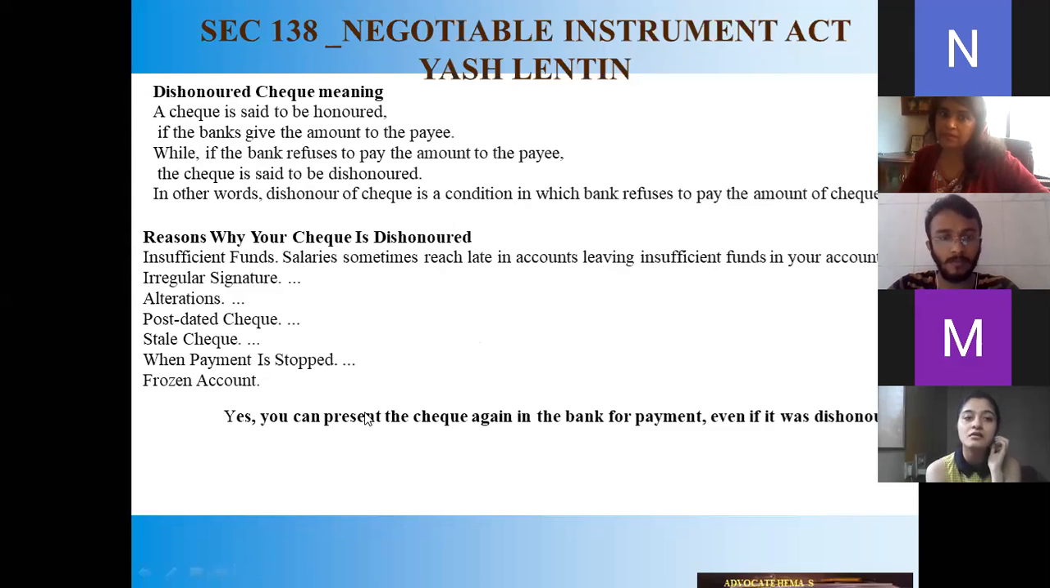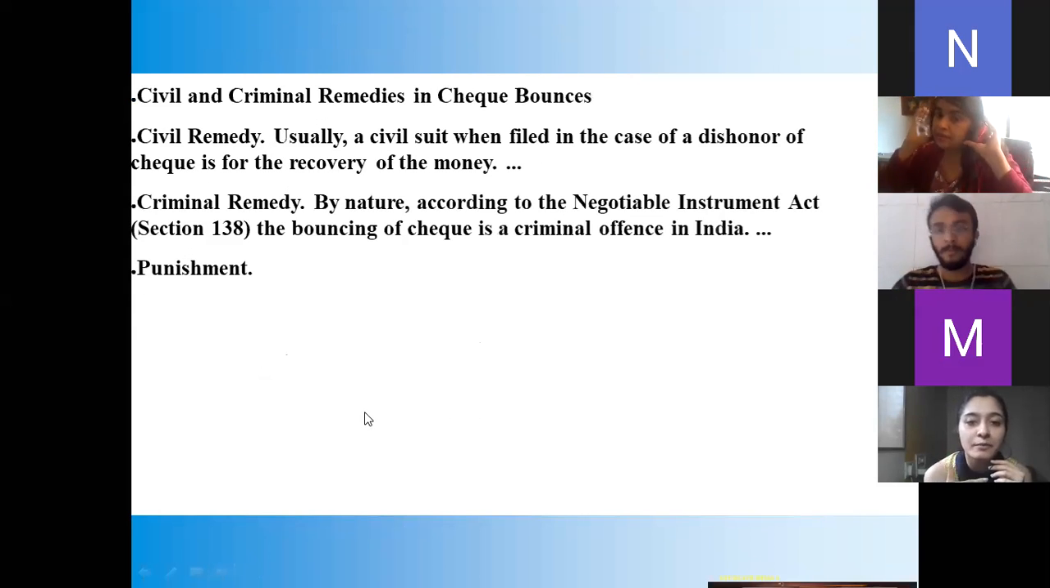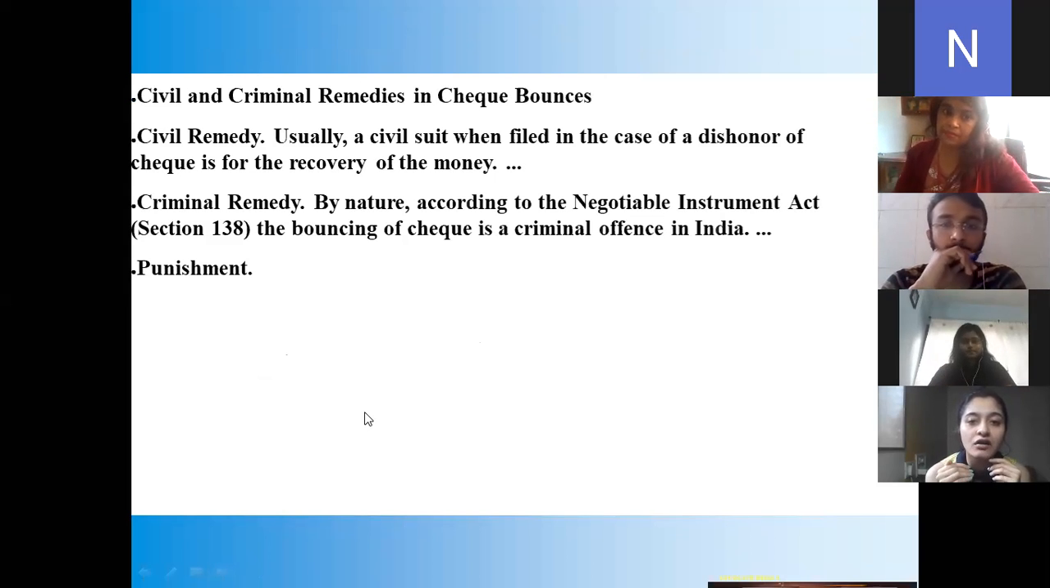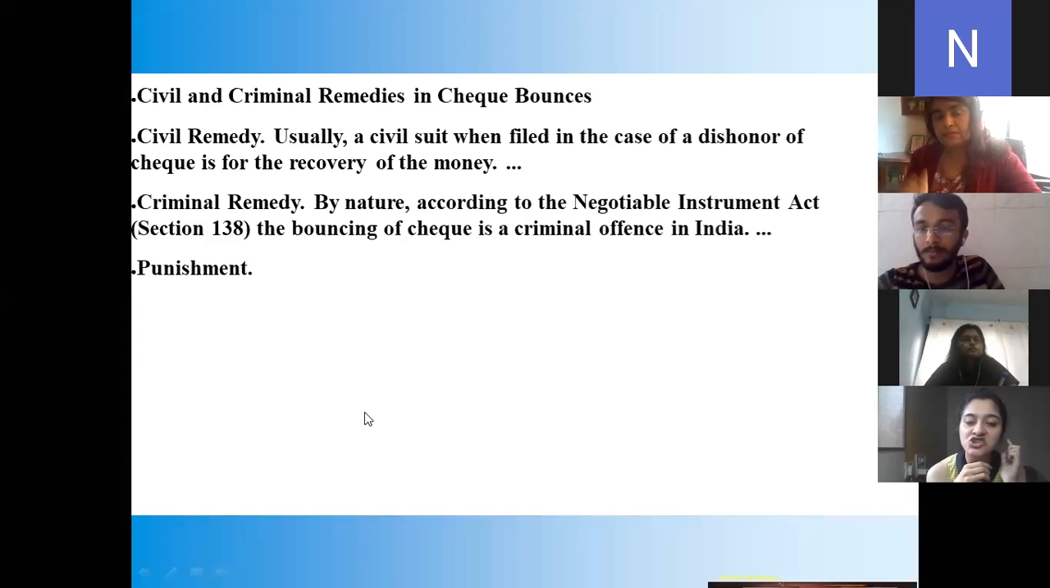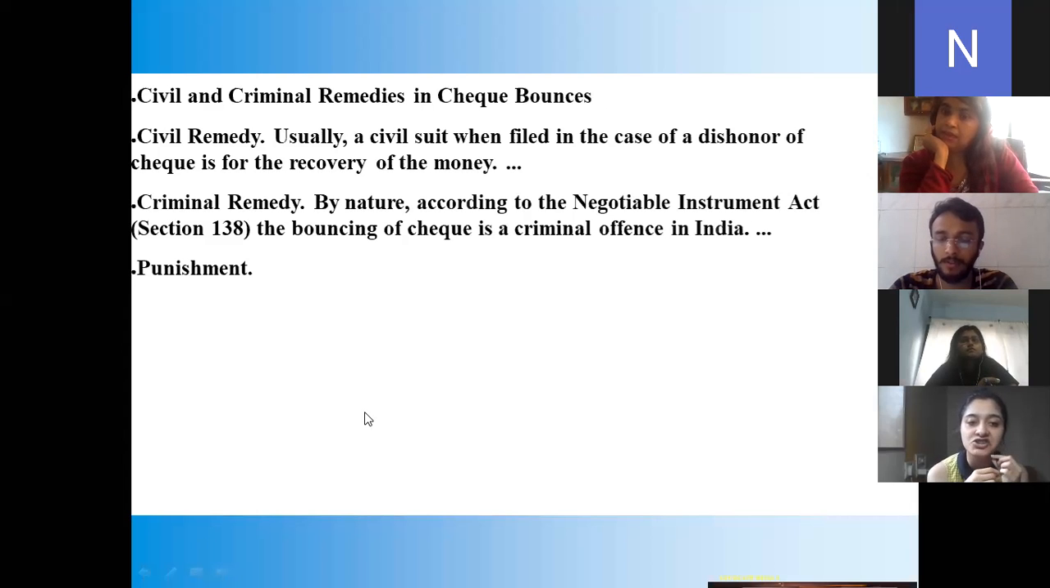Both the civil and the criminal offense. Civil and criminal remedies in check bounces. The civil remedy is usually a civil suit filed in the case of dishonor of check, for the recovery of the money. Criminal remedy is filed when it is by nature according to the Negotiable Instruments Act, Section 138.